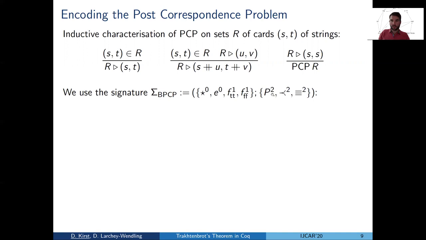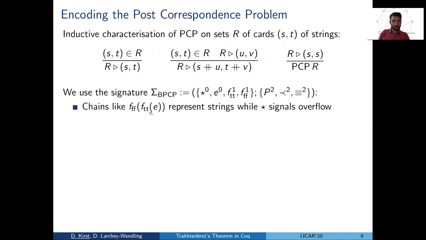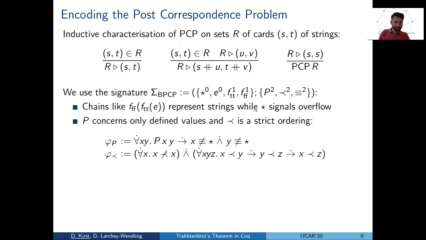And then we need some binary relation symbols for derivability, for strict prefixes, and for equality. Strings are then represented as application chains. So this example here would encode the string false true. And the additional constant star signals overflow, because we're concerned with finite approximations of solutions.